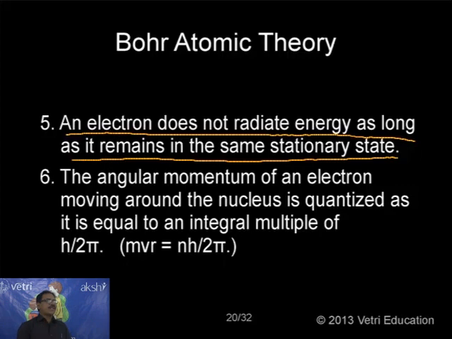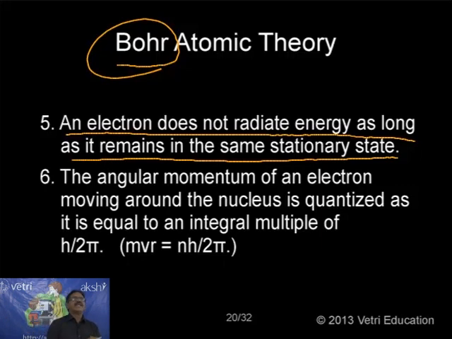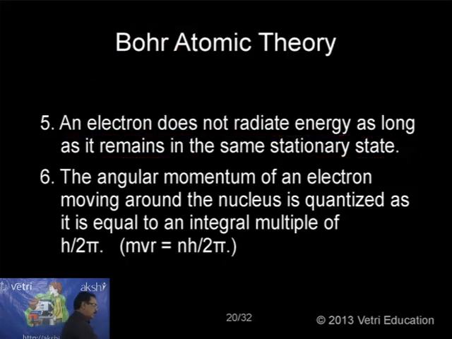If the electron is in the n equal to 1 first level, it will not emit. In the second level, it will not emit. So it goes on revolving in the same orbit without emitting radiation. Emission happens only if it jumps from one level to another. Bohr has given a clear postulate. Radiation will take place only when it jumps from lower to higher or higher to lower. If it is moving in a stationary stable orbit, then it will not emit radiation. It's a very clear answer to Rutherford's drawback. Okay, next one, the sixth postulate: the angular momentum of an electron moving around the nucleus.